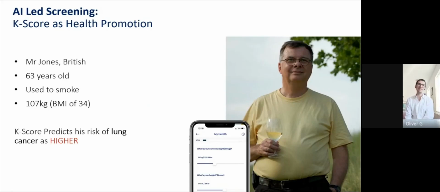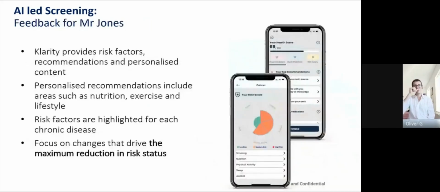So he completes the K-score algorithm, and he receives a lung cancer prediction as higher. So what that means is that according to our algorithm, we view his risk of developing lung cancer within the next 7 years as higher than most of the population. Now, of course, that's what you may well expect, given that this is a 170 kilogram ex-smoker. That's understandable. What the K-score can provide to him, however, that maybe a simple visit to his doctor wouldn't be able to, is that we can give clear, data-driven, personalized recommendations.